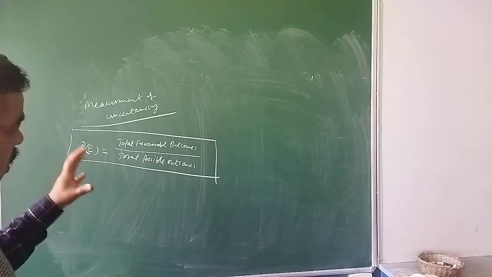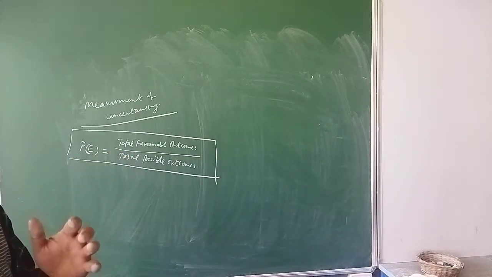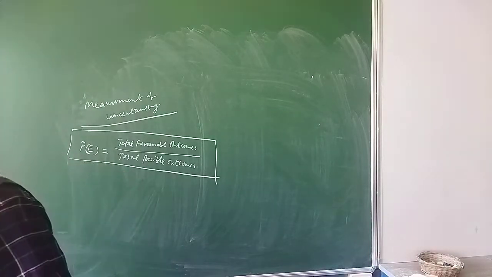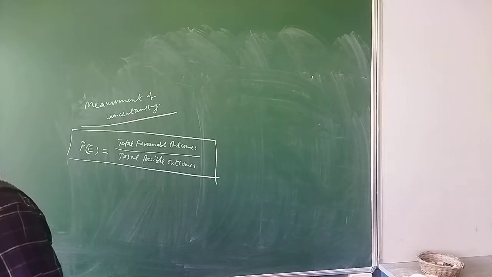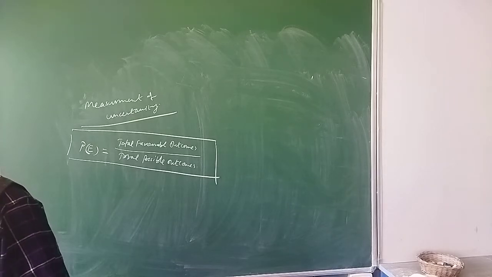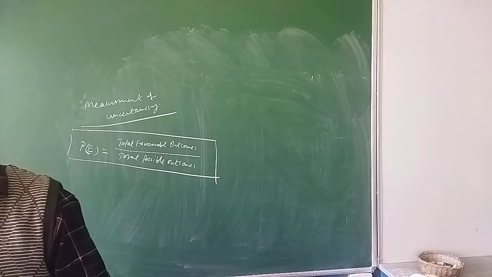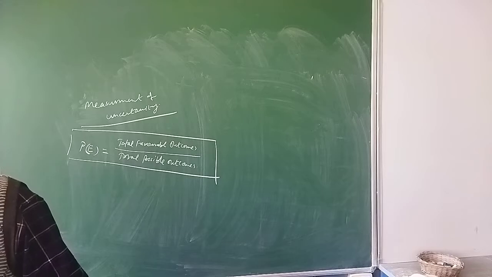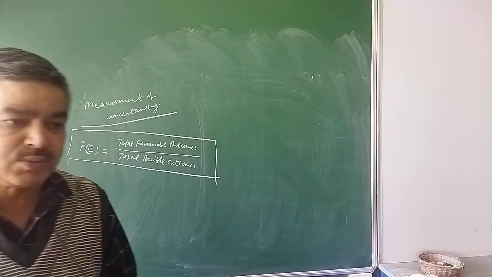All the time we have to read the question very carefully and be clear with some terms. You should be very clear about what an experiment is.